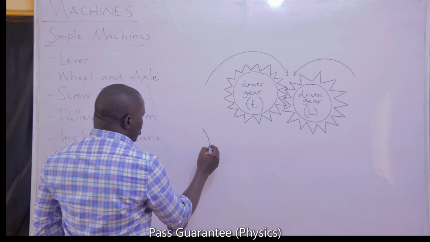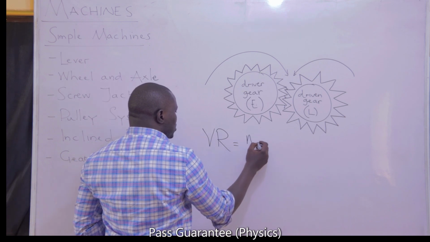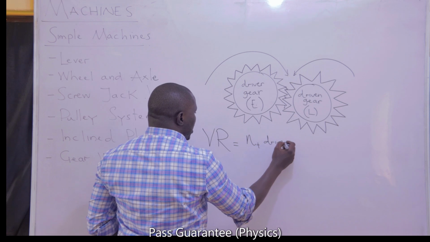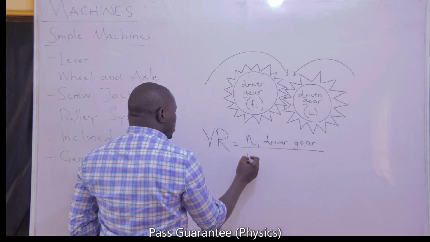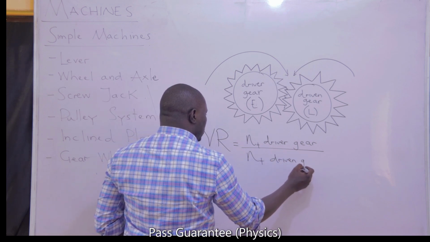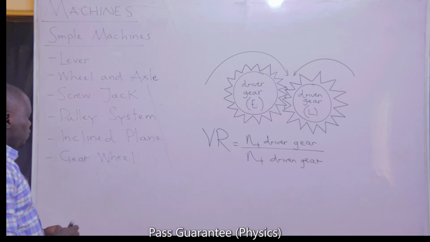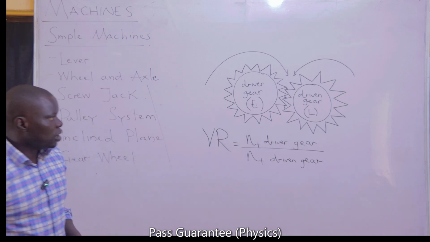Now, the velocity ratio of a gear wheel system will be the number of teeth on the driver gear all over the number of teeth on the driven gear. And this is just the formula for finding the velocity ratio of a gear wheel.